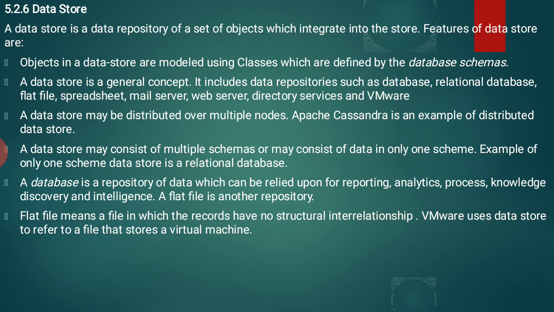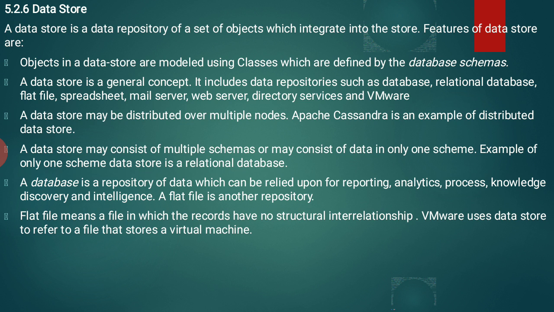It includes data repositories such as database, relational database, flat file, spreadsheet, mail server, web server, directory services and VMware. So data stores include your database concepts, relational databases, flat files, spreadsheets, mail servers, web servers, directory services and virtual VMware. A data store may be distributed over multiple nodes.